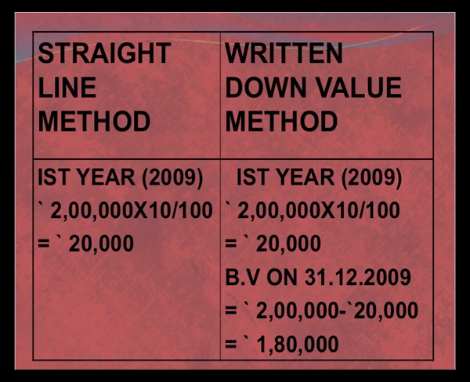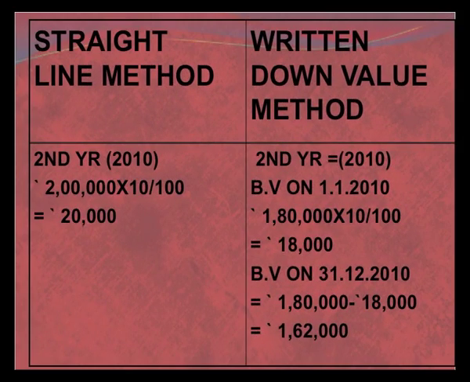Let's see what happens in the next year. In the second year, you see that under the straight line method, we are again charging the constant amount of depreciation at the rate of 10%, that is rupees 20,000. But in the written down value method, we are calculating the depreciation not on rupees 2 lakh, but on the book value of the asset which remains at the end of the first year.